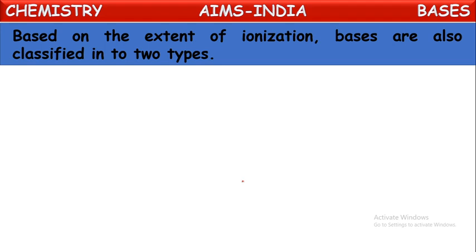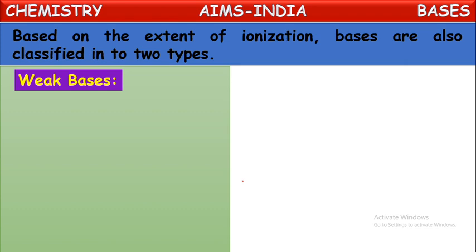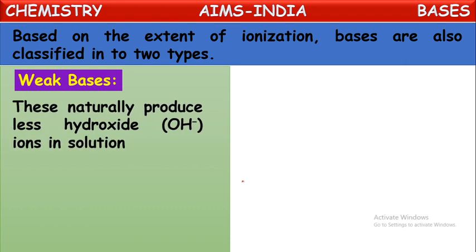Based on the extent of ionization, bases are also classified into two types, just as acids are classified into two types. What are those? Let us see them one by one. First one, weak bases. These produce fewer hydroxide ions in solution.